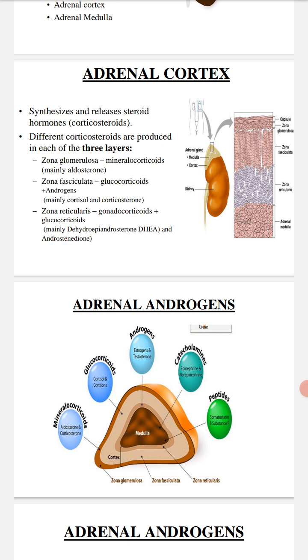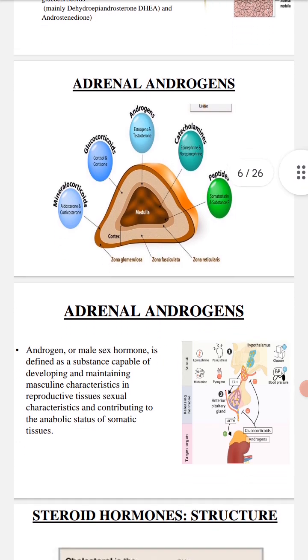Mineralocorticoids comprise aldosterone and corticosterone. Glucocorticoids comprise cortisol and cortisone. Then the androgens, estrogen and testosterone. Catecholamines, epinephrine and norepinephrine. Peptides, somatostatin and substance P. All these hormones are released by the adrenal gland from different regions, that is the adrenal cortex and the adrenal medulla.